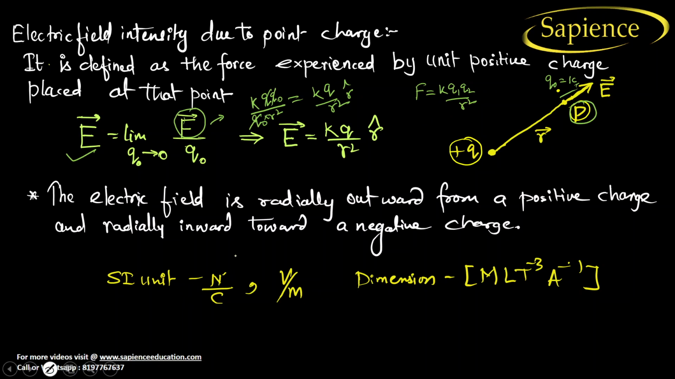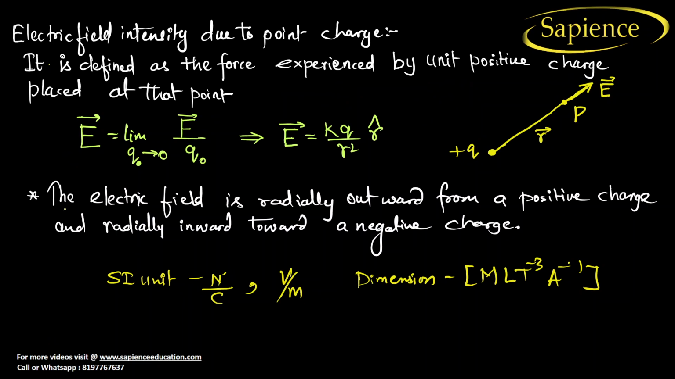So I hope you have understood this, right? Now, see here, the electric field is radially outward from the positive charge and radially inward from a negative charge. So let us suppose this is a positive charge. So what will happen? The direction of electric field is in this direction, outward.